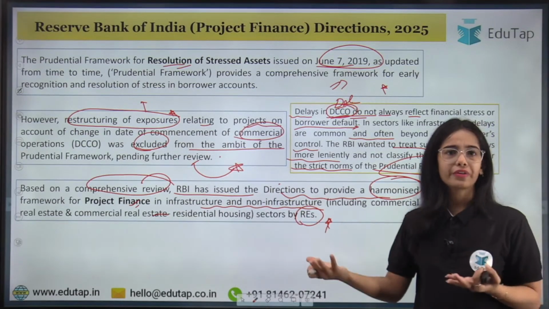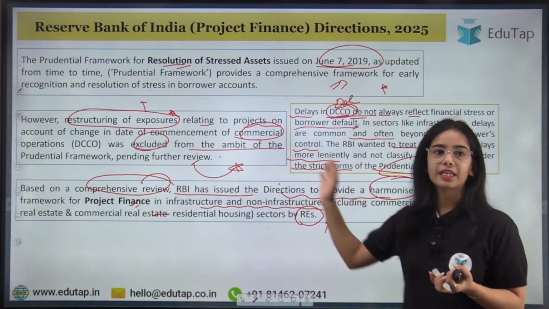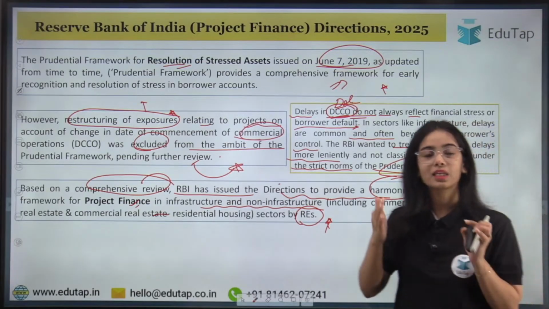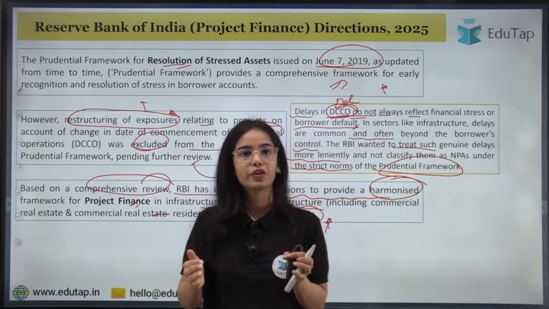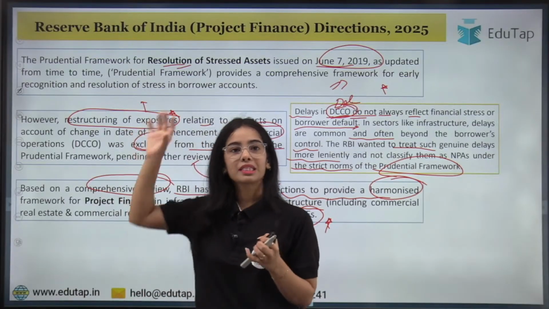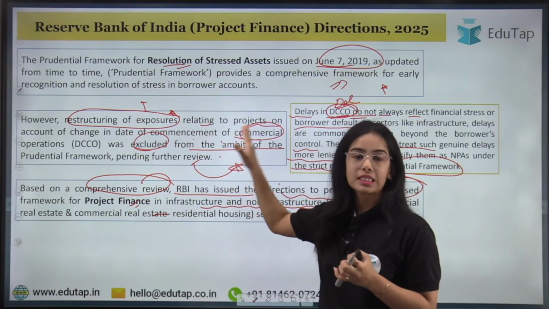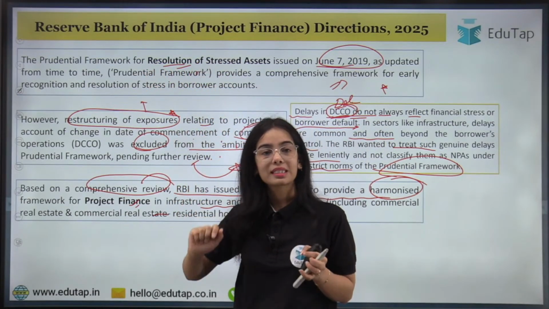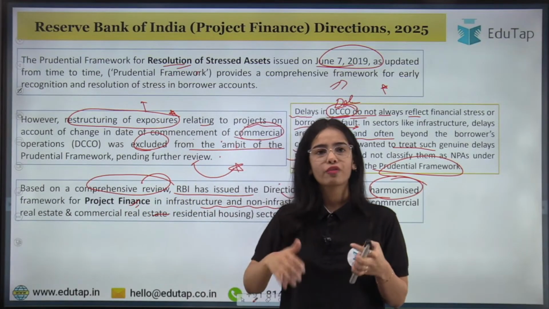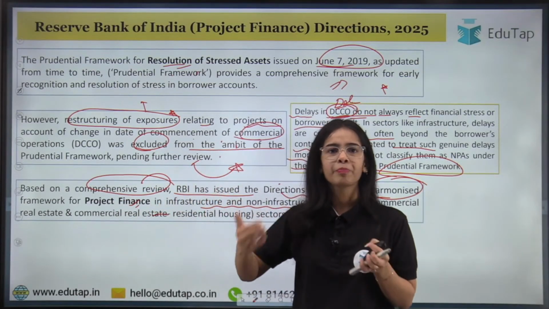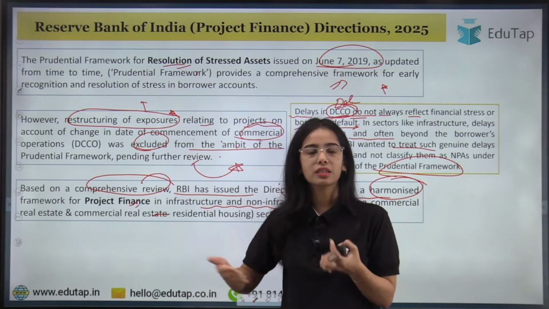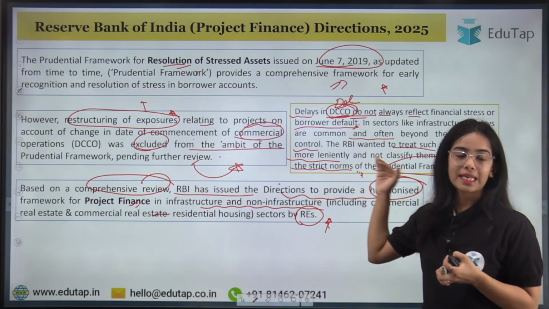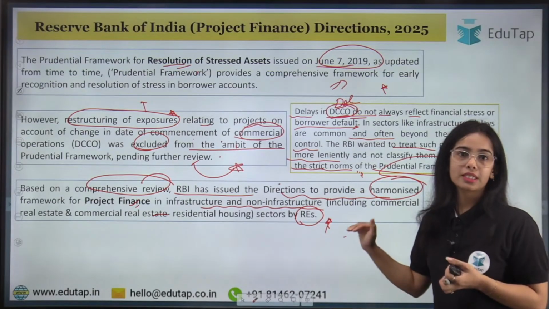Different regulated entities, banks, NBFCs and such, provide the lending in such projects. Now we will discuss the definition of project finance, but do you understand why there was a requirement for the Reserve Bank of India Project Finance Directions 2025? Because these kind of projects were not under the ambit of the prudential framework for resolution of stressed assets, and it was not easy to understand in which project the stress was actually coming, or which project was working smoothly despite a delay. So it was very hard to understand in these kind of projects, and that's why the RBI has released the new directions.